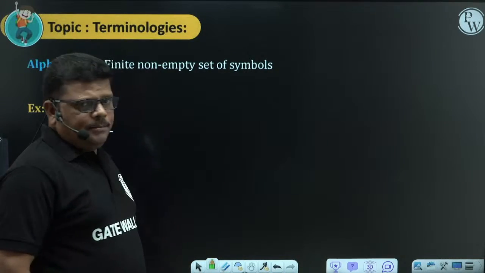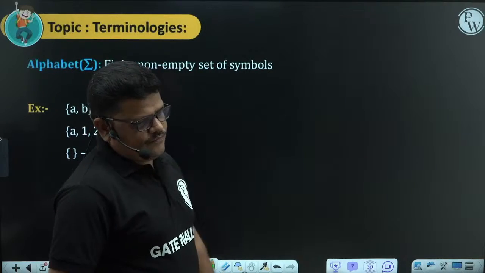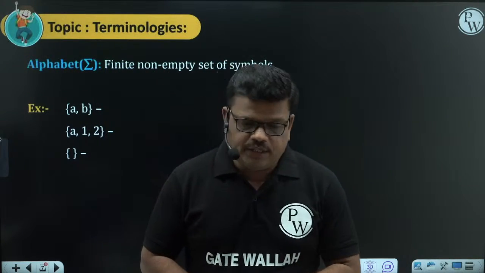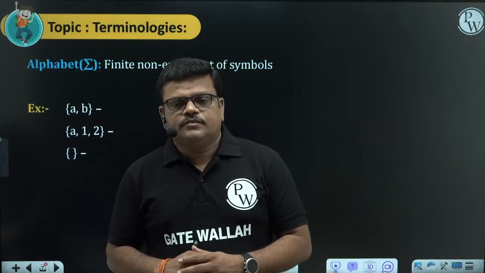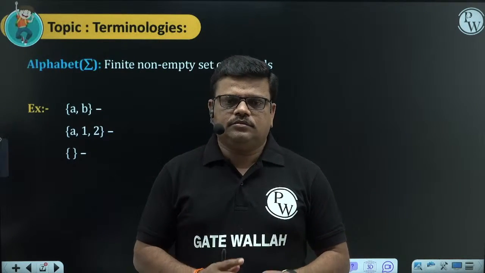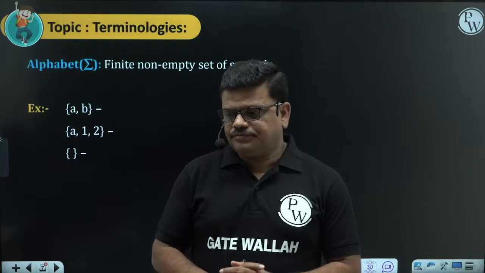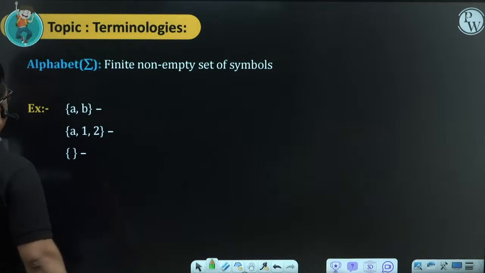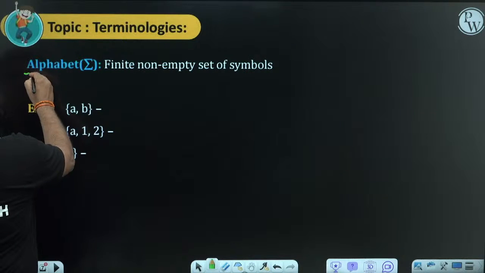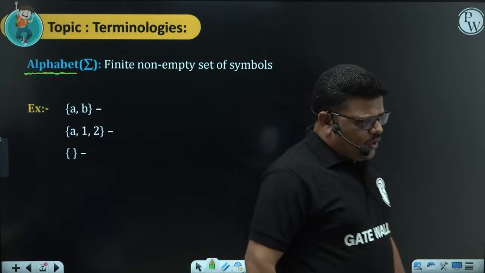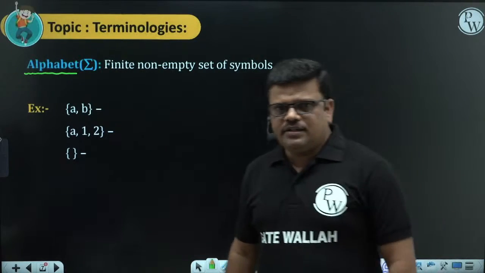We are studying from basics. In today's class, I'll discuss some of the basic terminologies which are required to understand this subject, and then some basic definitions and basic automata of finite automata nature. So let us start studying some of the terminologies here. Alphabet. Without knowledge of these terminologies, it is difficult to understand this subject.